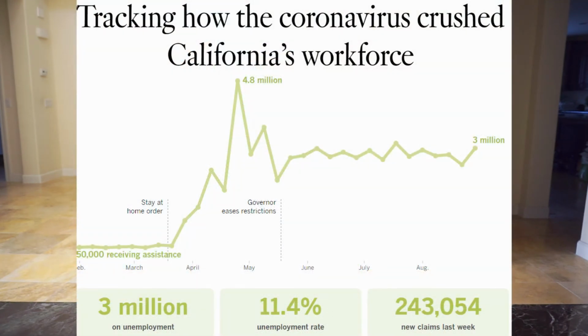California unemployment peaked around May at 4.8 million. Currently, we're still at 3 million unemployed. So increasing the tax burden onto businesses may close down more businesses and increase the unemployment numbers. And that's my economic analysis of Prop 15.